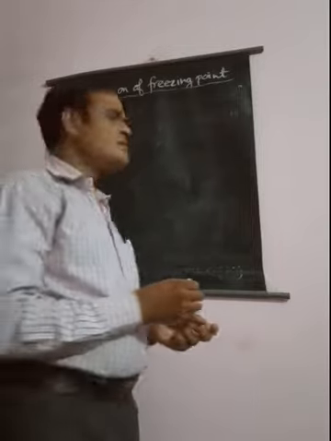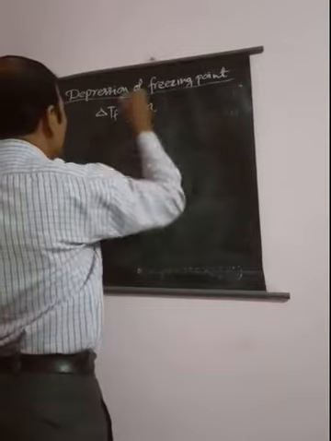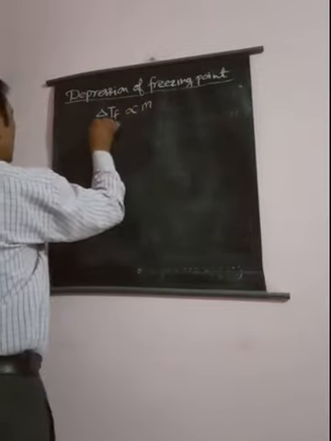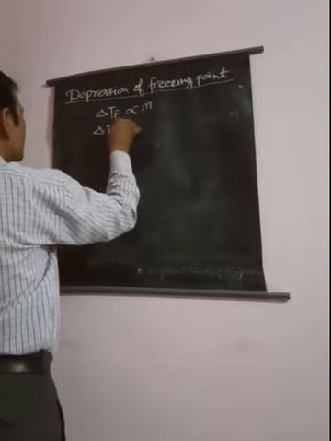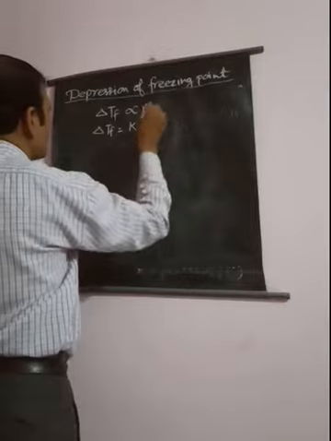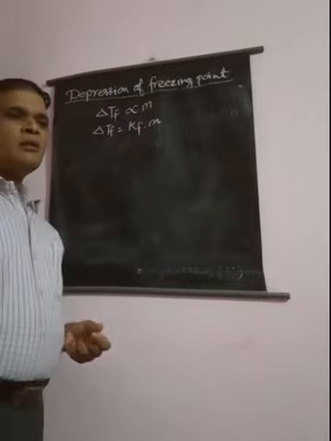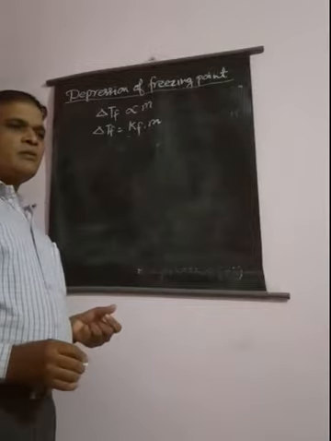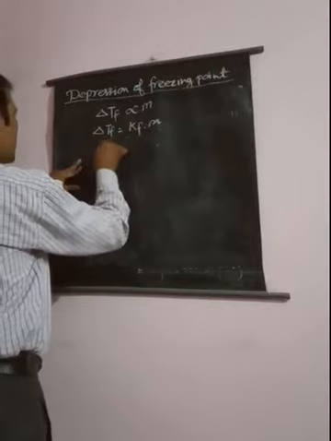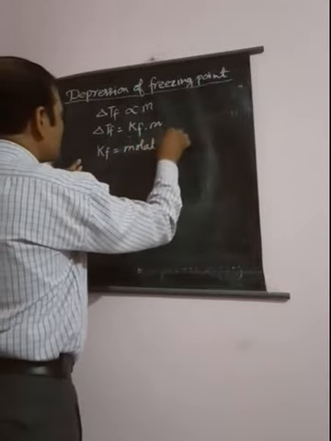So we can write delta TF is directly proportional to small m. What is small m? m is molality. Or we can write delta TF is equal to Kf into m. What is Kf? Kf is the molar depression constant. We can say here Kf is the molar depression constant.